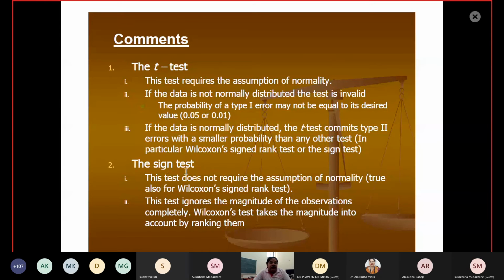We are talking about the sign test. The sign test does not require any assumption of normality or any form. This statement is also true for the Wilcoxon sign rank test. The sign test ignores the magnitude of the observation completely. The Wilcoxon test takes the magnitude into account through the ranking. What was the problem of the sign test? In the sign test we are just using the sign, not the rank, but we modify this, and in the Wilcoxon sign rank test we use the ranking also.